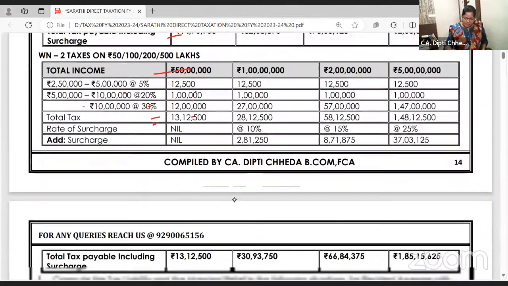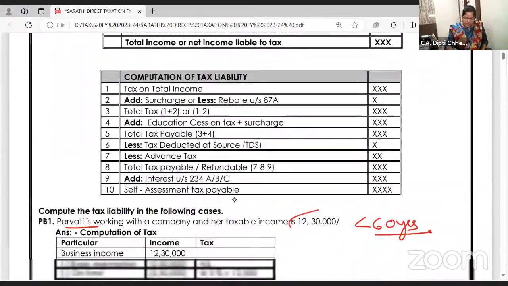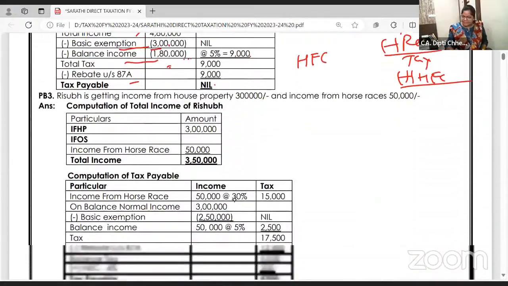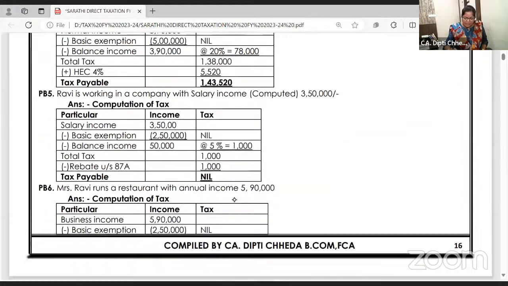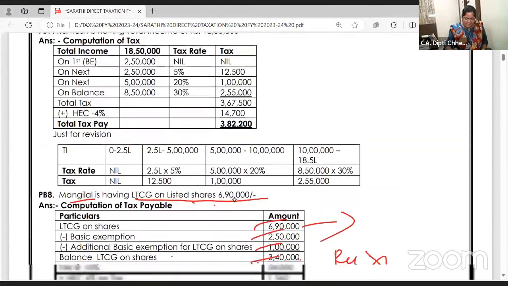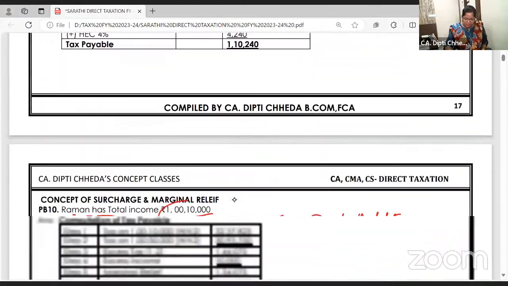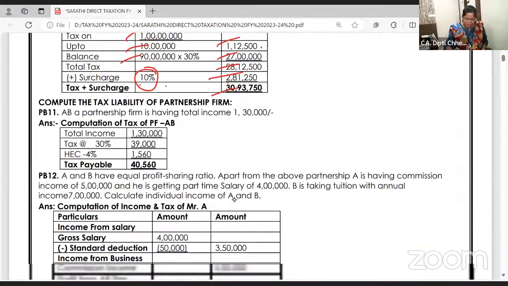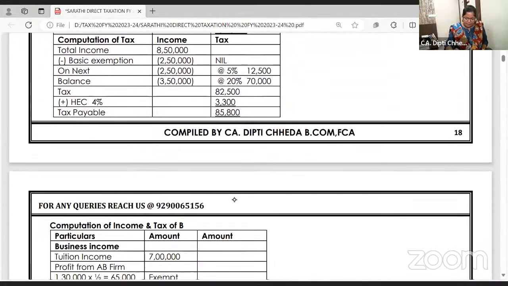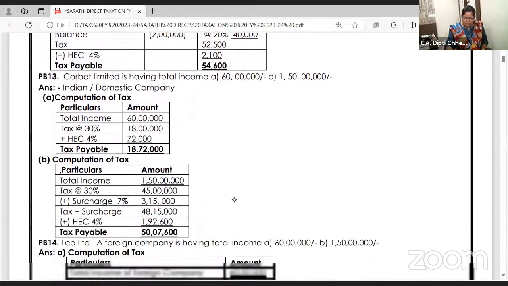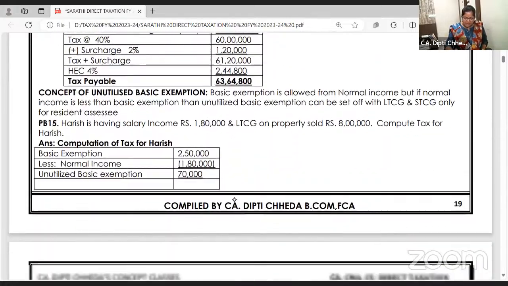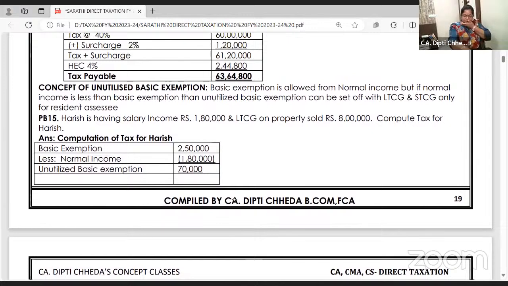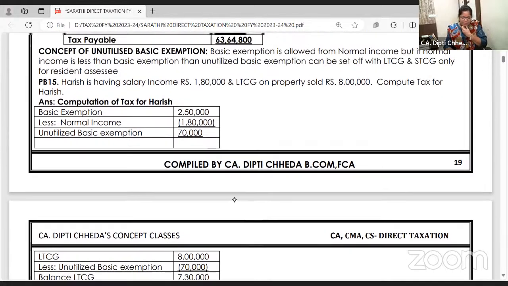Marginal relief concept is over. The last one in this is unutilized basic exemption. So many times the basic exemption is more than the other incomes. For that I have solved a very nice problem and given an example. Partnership, domestic company, foreign company, these are all simple problems you can check. Look, the concept of unutilized basic exemption. You can take down this example.